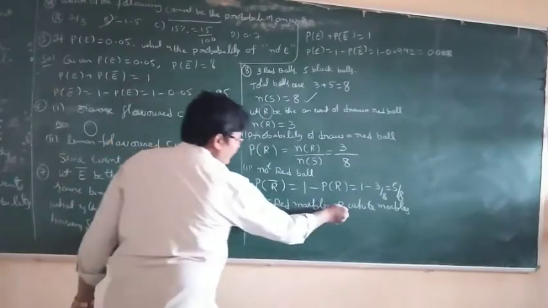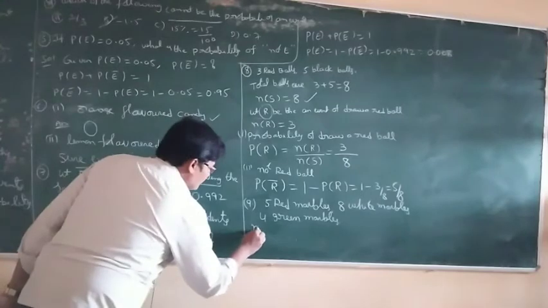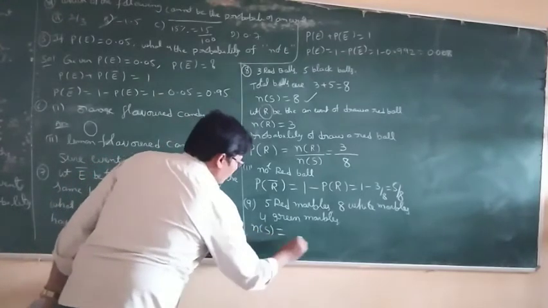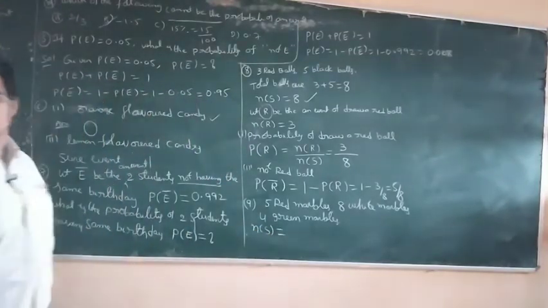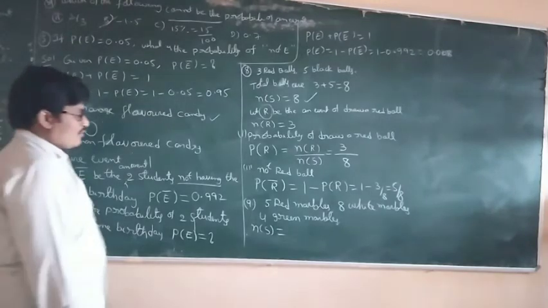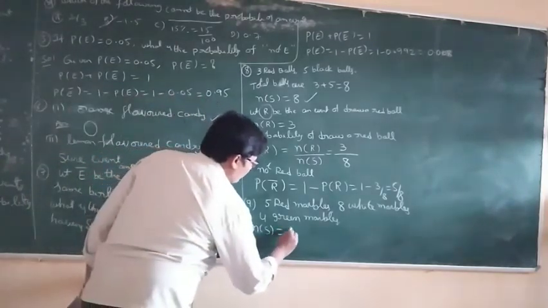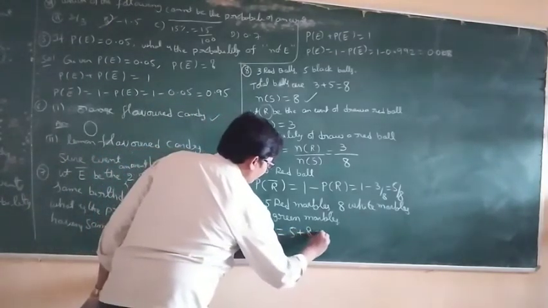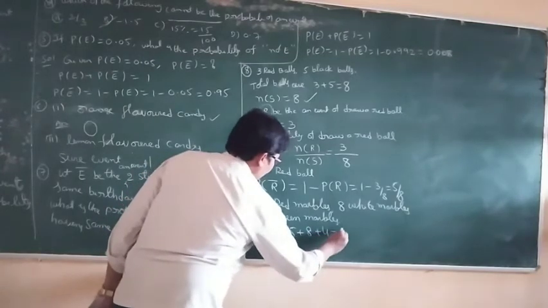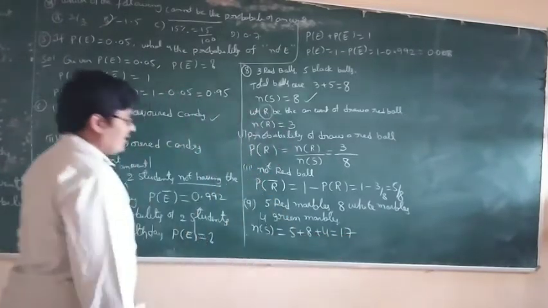So what is the n of S, the total number of marbles? 5 red, 8 white, 4 green, totally 17.